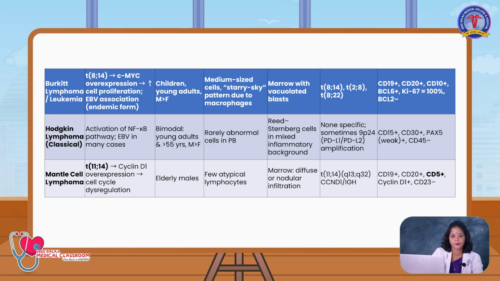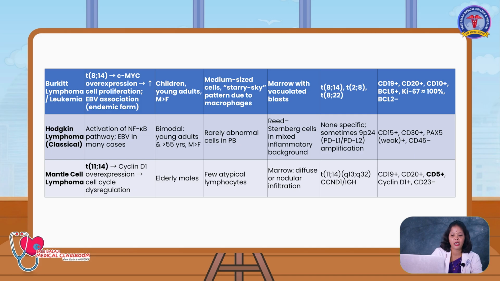Here the males are more affected than the females. Rarely abnormal cells are seen, and Reed-Sternberg cells are seen in the bone marrow. Cytogenetics is non-specific, sometimes a 9q24 translocation and amplification of the genes will be encountered in Hodgkin lymphoma. Here CD15, CD30, PAX5 will be highly positive in the immunophenotypic study.